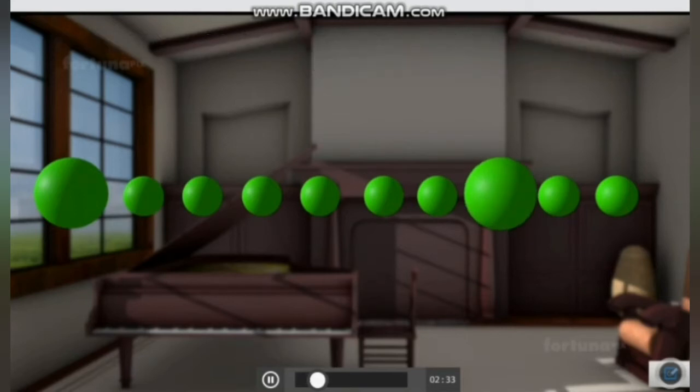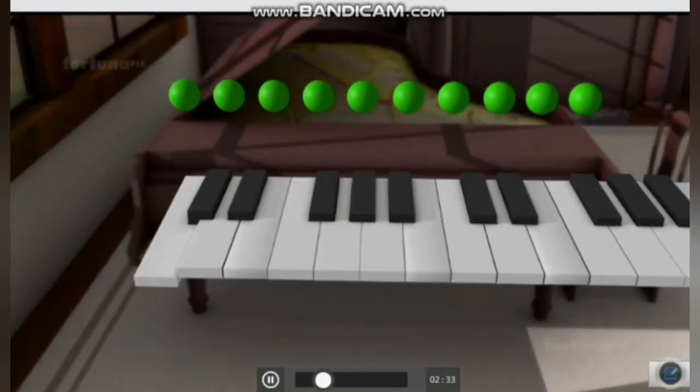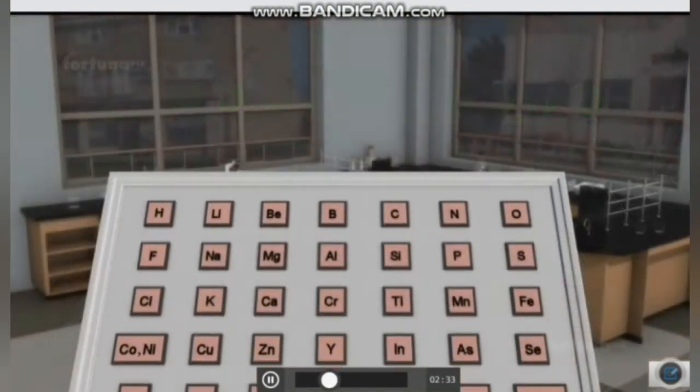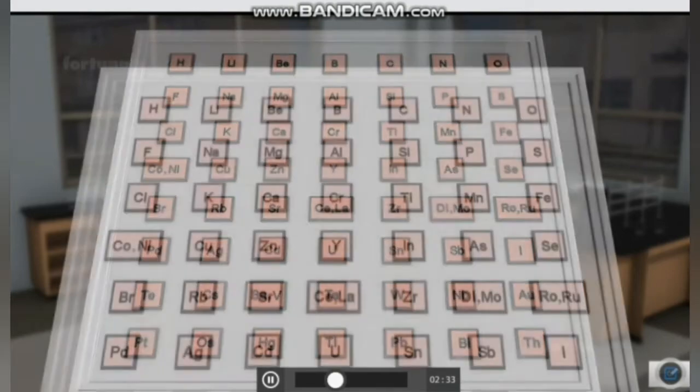In other words, when elements are placed in increasing order of atomic mass, the properties of every 8th element will be similar. Because of the similarity at the 8th place, as in the case of musical octaves, he named this the law of octaves. This table included 56 elements, all of which were arranged in increasing order of atomic mass.